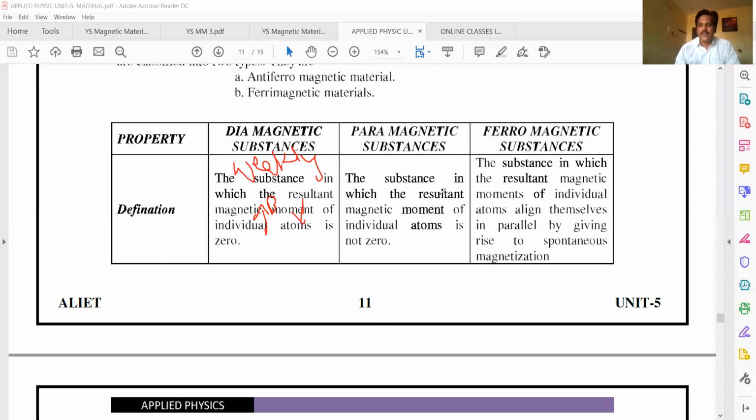Substances which get weakly magnetized in the direction of the field are called paramagnetic. Ferromagnetic means strongly magnetized in the direction of the applied field. Strong magnetism. This is the difference. Next one.